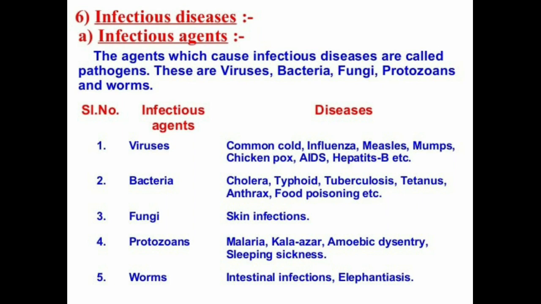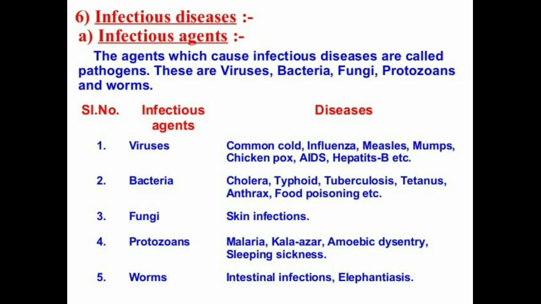Okay. So next is protozoans. What are protozoans? Single-celled organisms like amoeba, paramecium, plasmodium, leishmania, etc. come under the category protozoans, and they may cause diseases like malaria caused by plasmodium, kala azar which is caused by leishmania, then amoebic dysentery, sleeping sickness, etc. Then next is worms. Intestinal infections, like those caused by roundworm, and elephantiasis, etc. are caused by worms.